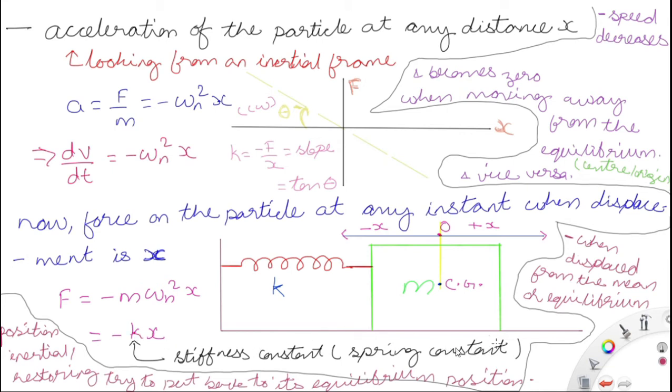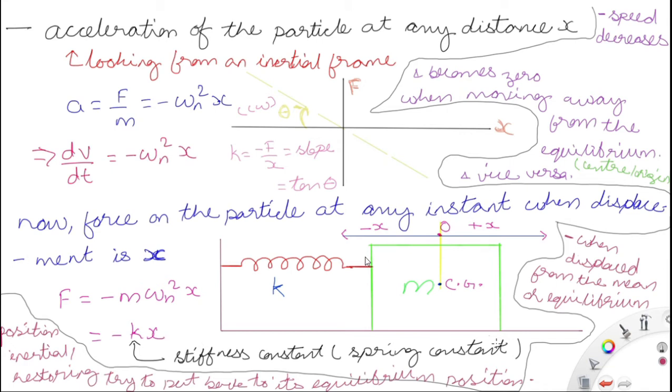A stiffness constant, in the case of torsion, is torque by theta, or in the case of a force producing an extension, it is F by x. So this is F by x, or torque by theta in the case of torsion. So k is the stiffness constant or spring constant, and x is the displacement.